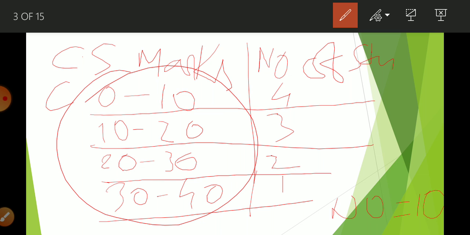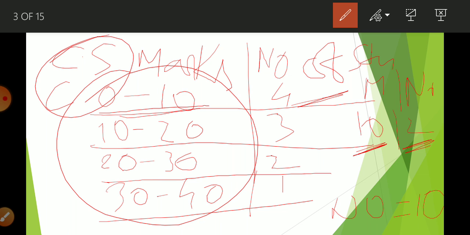Here we cannot exactly measure the value of the series. Like we know that there are 4 students who are getting marks between 0 to 10, but exactly how much these 4 students are getting we are not able to tell. But in discrete series, if I had written marks 10 and 2 students, it means that there are 2 students who are getting exactly 10 marks. But continuous series is a grouping of data where we cannot measure the exact value.